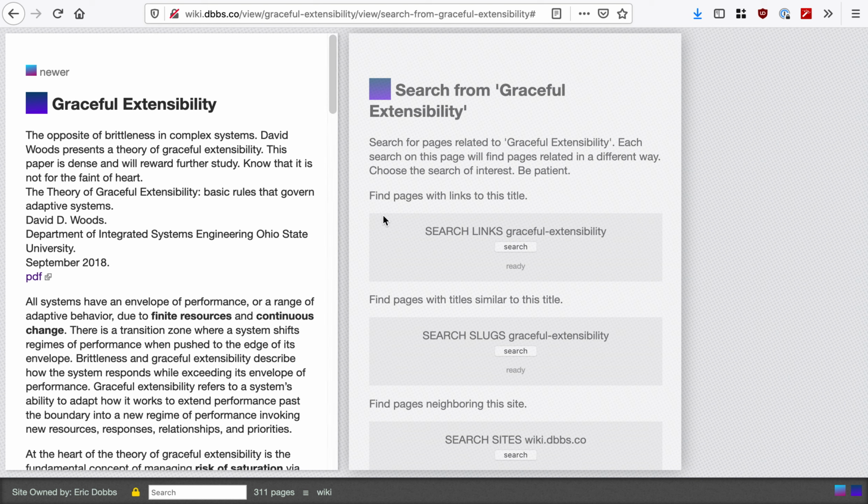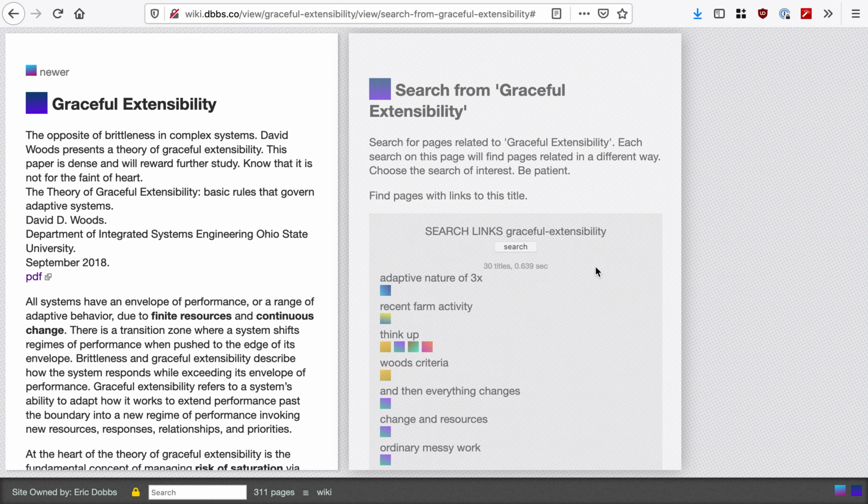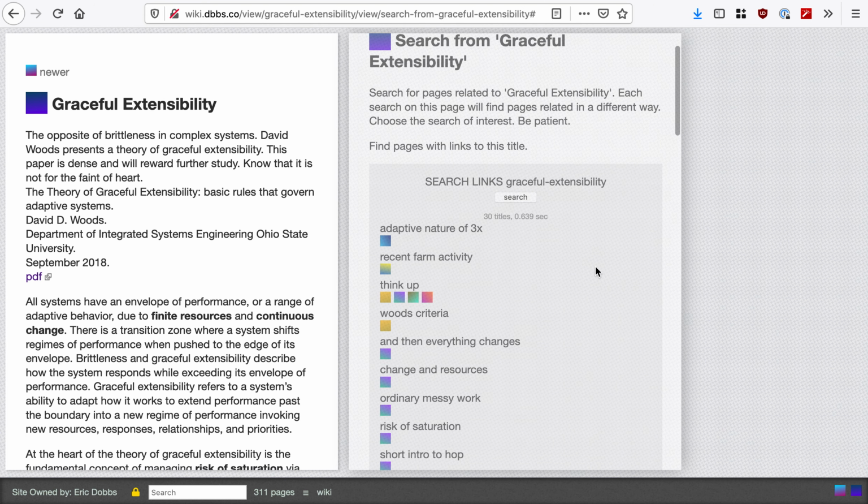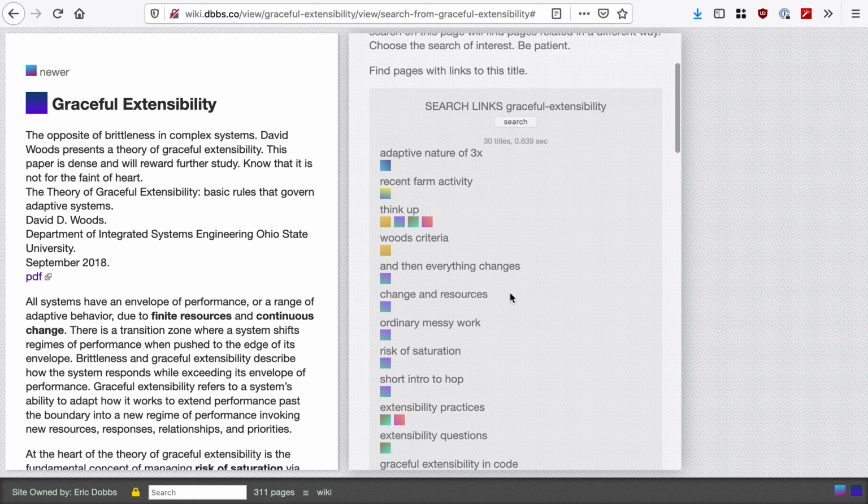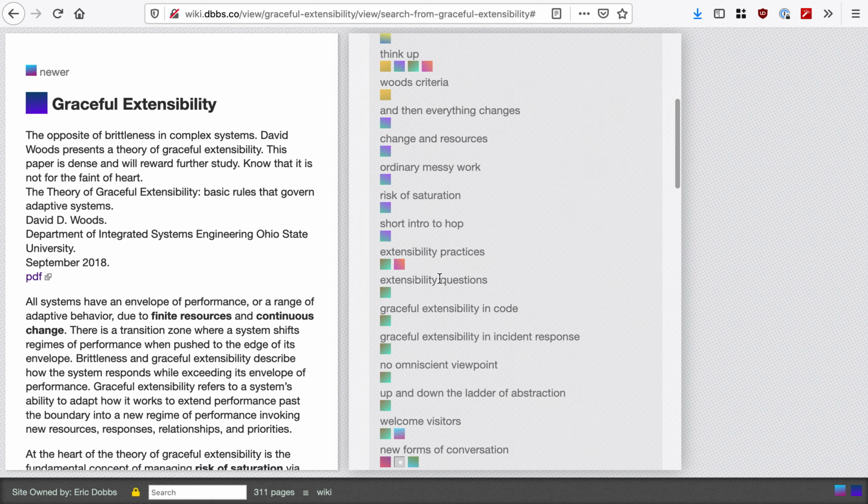It's a page. Who else is linking to it? Well, the very first search has exactly that search. So when I click the search button, it reaches out to Ward's index server and returns all of the results that know about links to this page. There's quite a few. So there's extensibility practices, which is Wellspring fedwiki.org, and also forked on CodeWiki random bits XYZ.